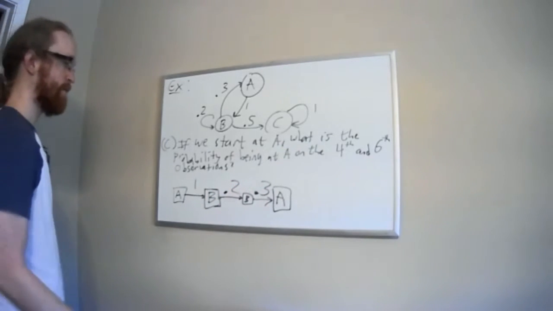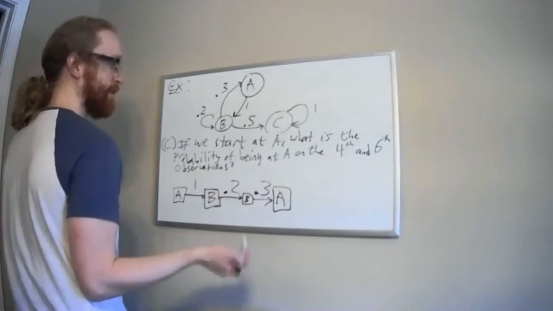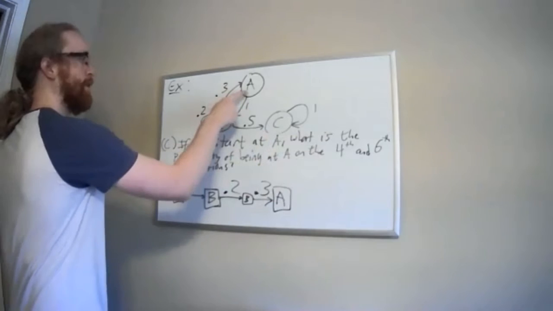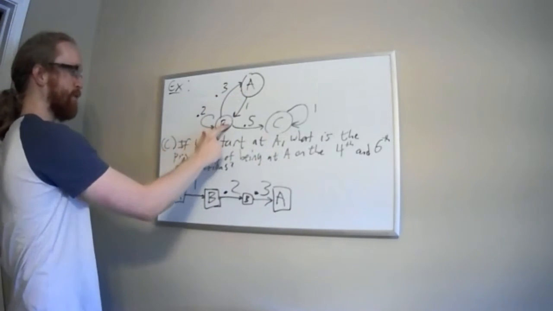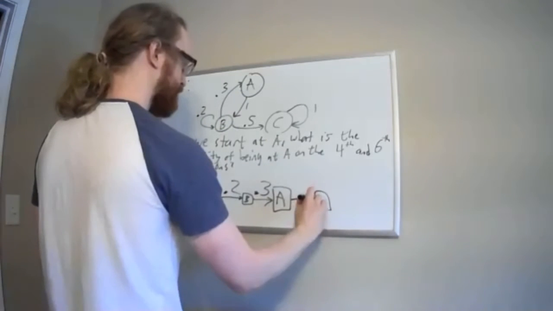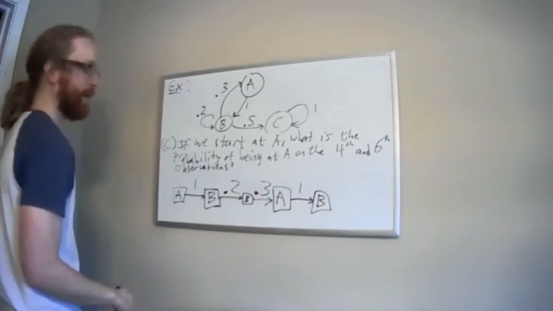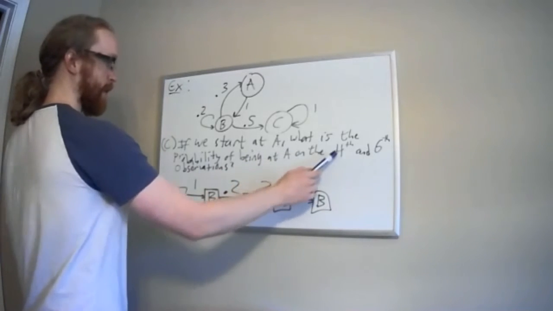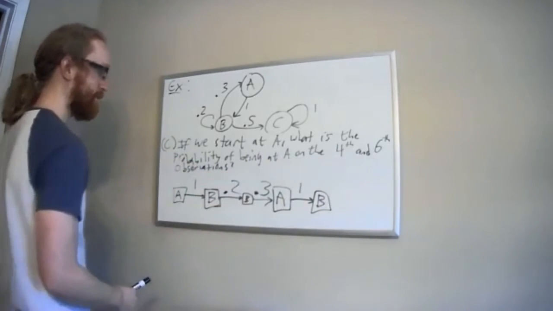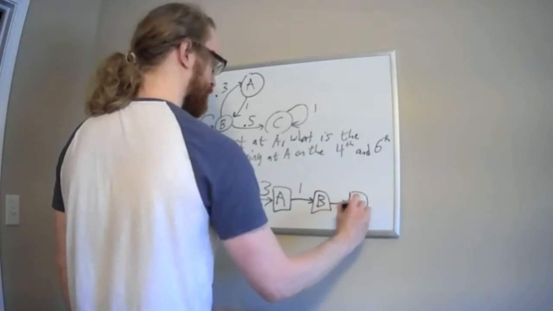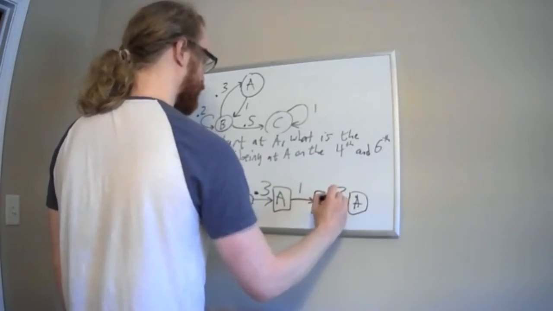Now on the 5th observation, nothing is specified, but from A, the only place I'm allowed to go is back to B from the diagram here. So this has to be B. That's a probability of 1. And then I'm specifying in the problem that I'm going to be on state A on the 6th observation. So this last one has to be A. And that's a probability of 0.3 again.